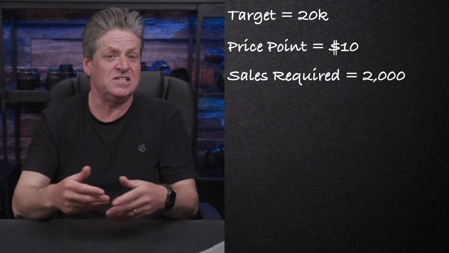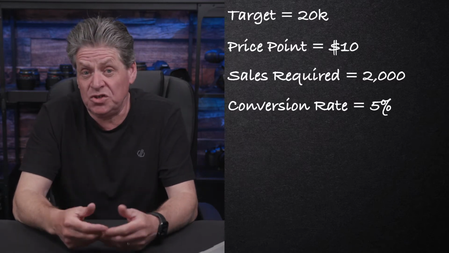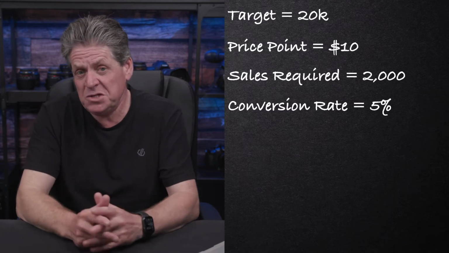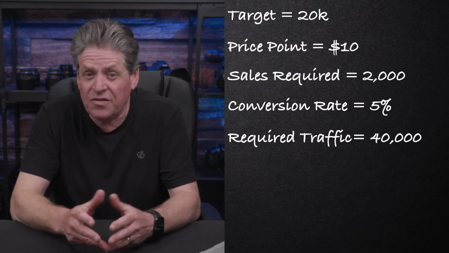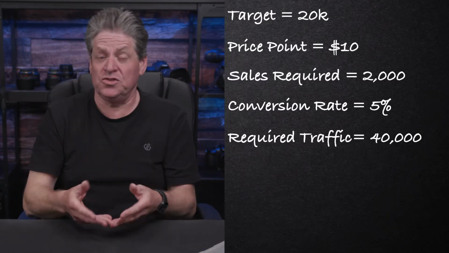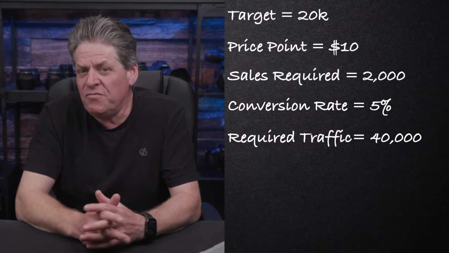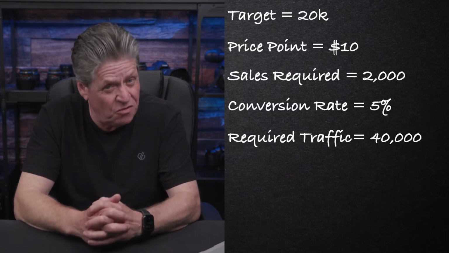And like we said, the price is low, so let's go for 5%. On conversion rates, my tests have shown this is an achievable conversion rate at this kind of price point. So that gives us 40,000. We've now got to find 40,000 interested customers to make 20 grand. That's a lot. But what I've not even factored in yet is the costs of how we're actually going to get in front of 40,000 people.